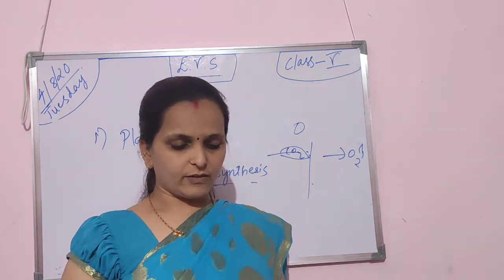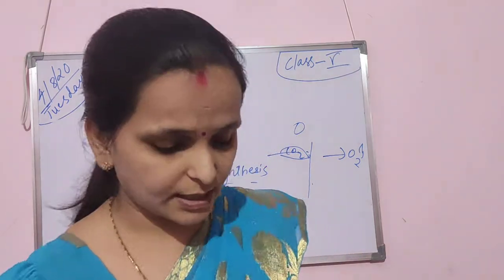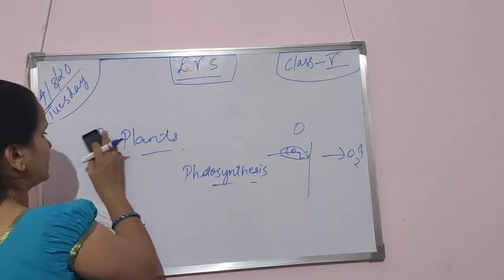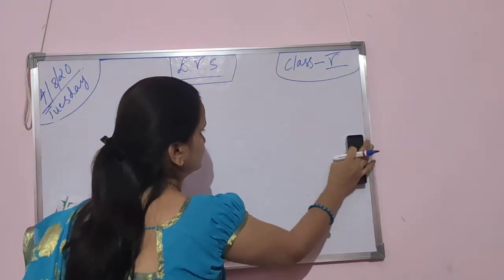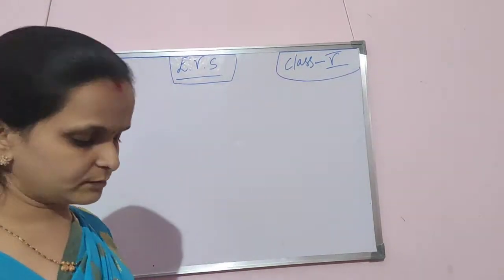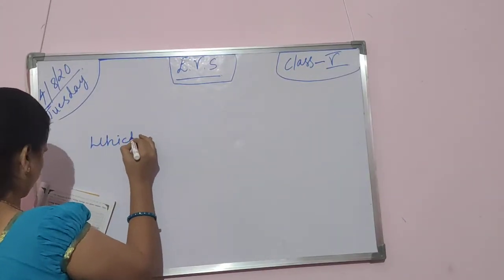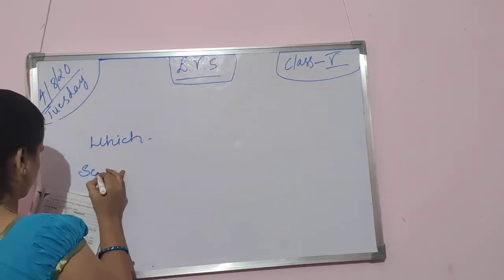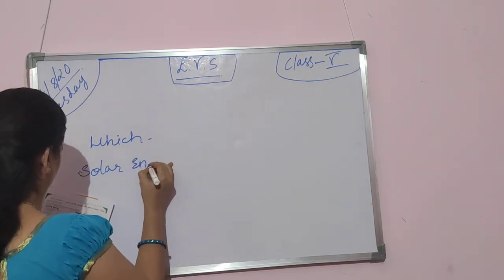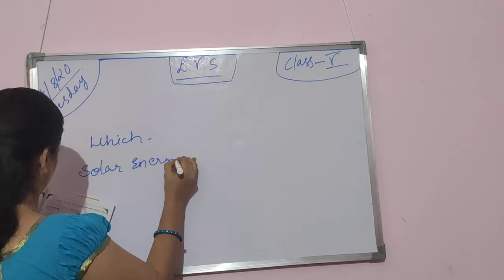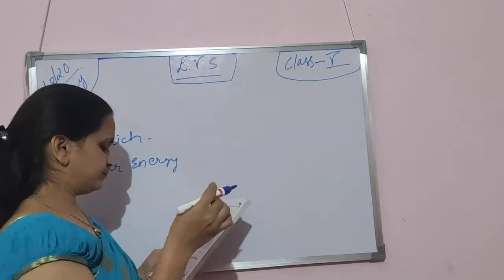For that, an activity is given with some characteristics, and you have to identify where each is coming from.